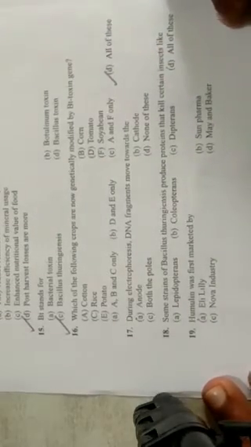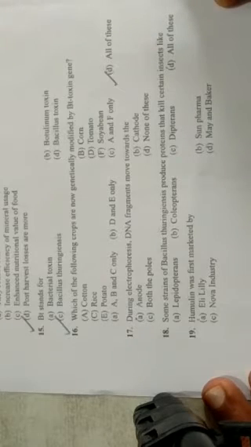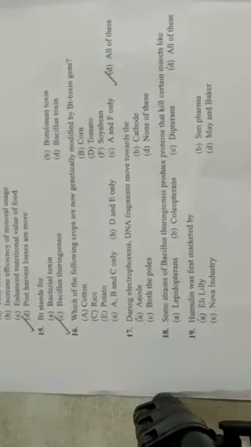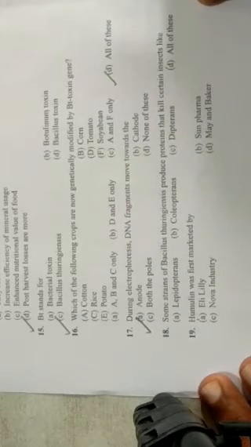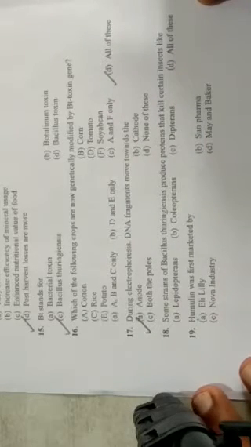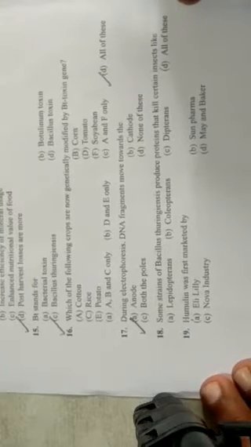D option. Next question. During electrophoresis, DNA fragments move towards. You all know that DNA is a negatively charged particle, so it moves towards the positively charged electrode. Simple physics here. The positive electrode is nothing but the anode. So the answer is option A, anode. Since DNA is negatively charged, it moves towards the positive anode.